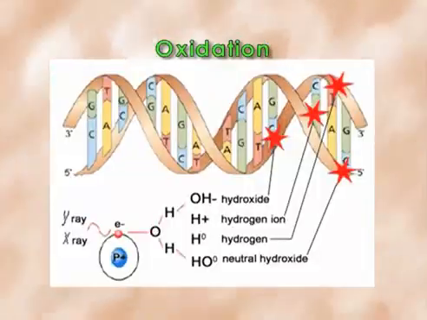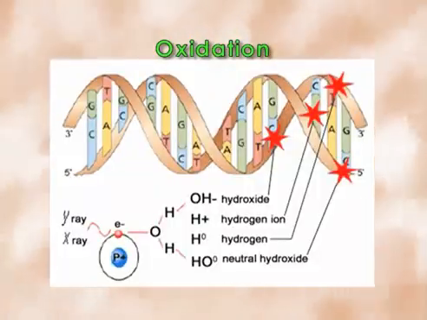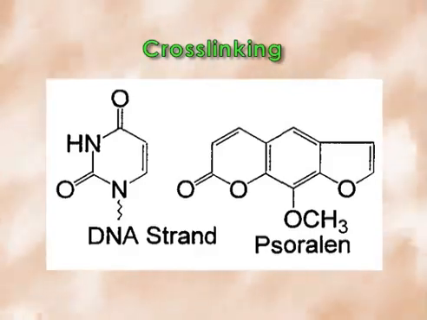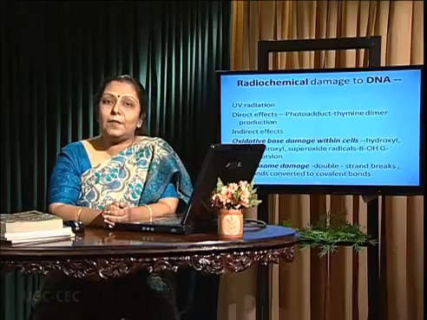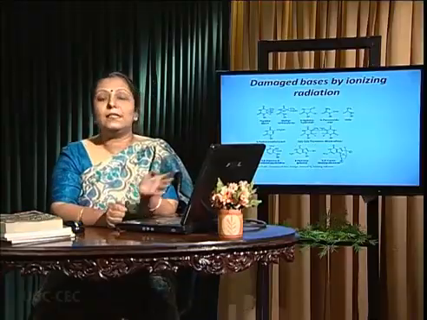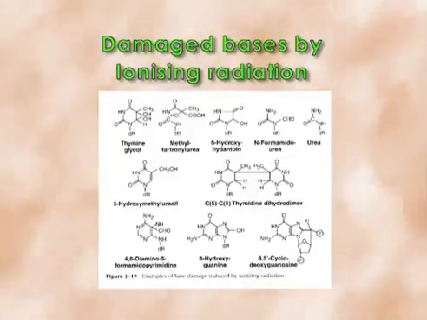Next, oxidation is done by ionizing radiation, as well as alkylation by several alkylating agents, and cross-linking is done with psoralen and UV reagent, which stops transcription as well as translation. Radiochemical damage to DNA may be direct with the help of UV causing photoadduct formation, or indirect by causing oxidation of the bases as well as chromosomal damage causing double-stranded breaks. So, this is the picture of the damage caused by ionizing radiation.